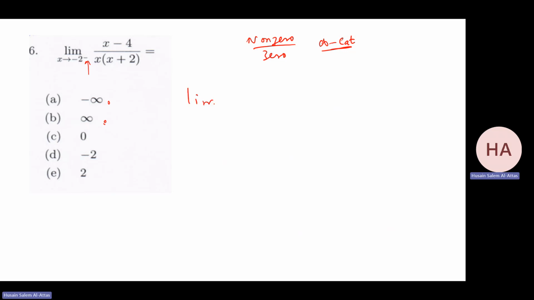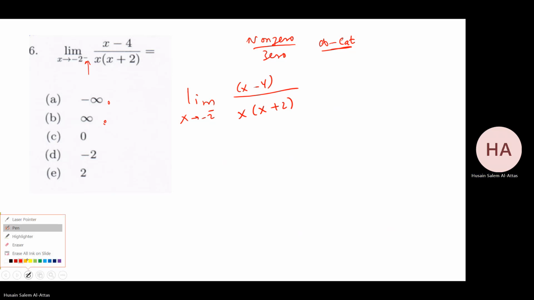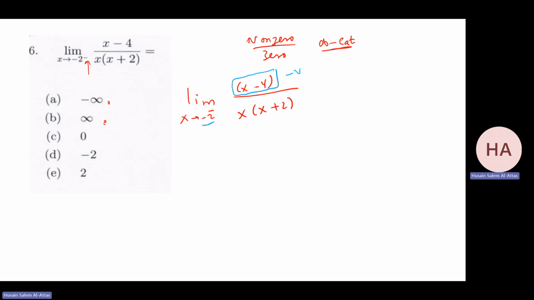So let me write it and check the signs of each statement as x goes to minus 2 from left. My result, for sure, will be infinity or minus infinity. Now check the sign. As this goes to minus 2 from left, that will be negative. This is negative, and this is also negative. That will be minus 2.001. So it will be negative, negative, negative. So the answer is minus infinity.